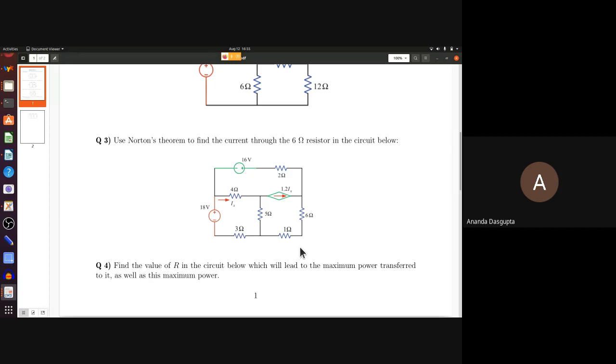We can just remove the 6 ohm and put a wire. The formal thing is to remove the 6 ohm and connect a wire, so take the ports between this point and this point. However, in this case, life will be easier if you remove the 1 ohm along with the 6 ohm.